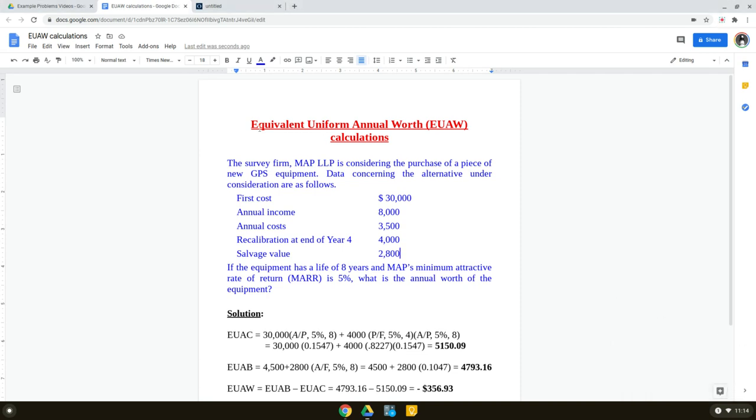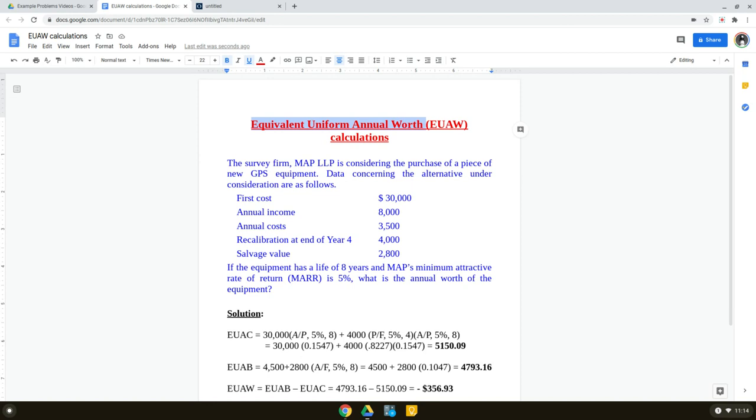In this video, we are going to learn how to calculate equivalent uniform annual worth. So, if different cash flows are given in different time periods, how can we convert them into one single number, which is EUAW, or equivalent uniform annual worth? Annual means converting a single cash flow into its equivalent annual value.